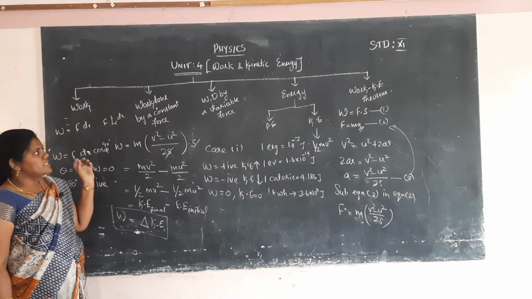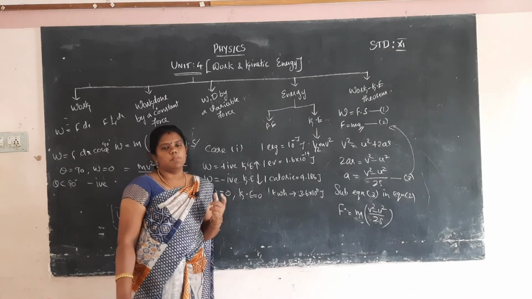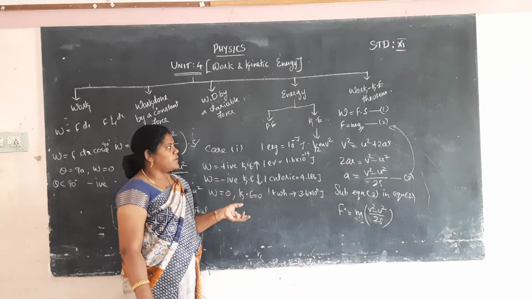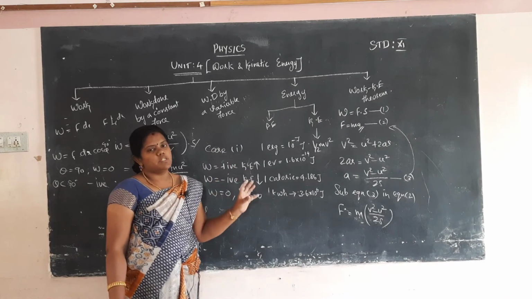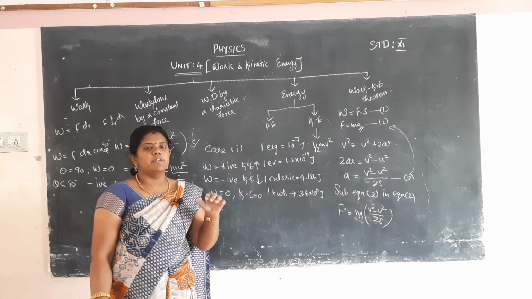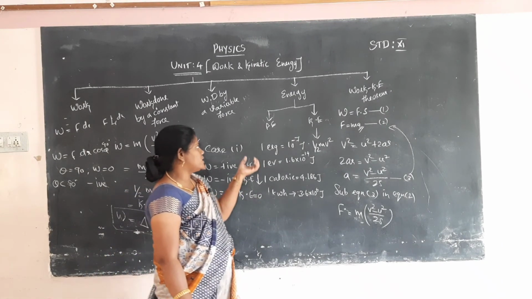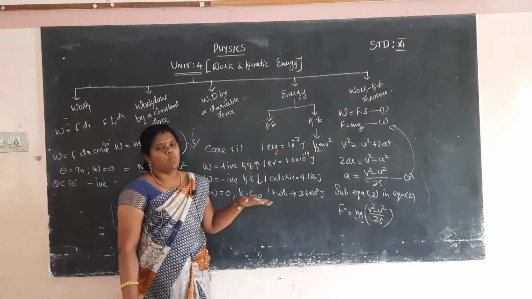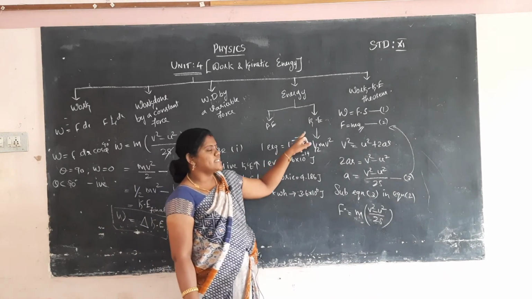And then what is called energy, what are the types of energy? Energy is possessed by a body by virtue of its position. Two types of energy are there, one is potential energy and another one is kinetic energy. Potential energy means energy possessed by a body by virtue of its position, where the object is trying to move to another side. Kinetic energy means an object is moving with some velocity, so it has some energy, which is called kinetic energy.